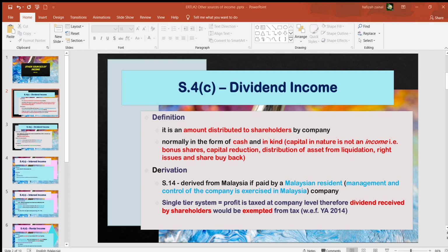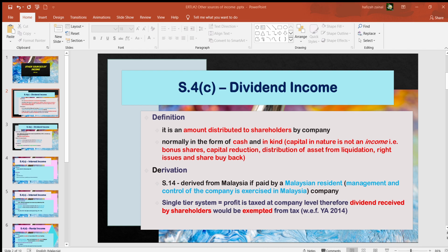So, in a simple way, normally LHDN or the income tax authority will look at where the annual general meeting is held. If the annual general meeting of the company is held in Malaysia, therefore on that basis, you can be considered as a Malaysian resident company. So during that meeting, you declare dividend. Therefore, that dividend is deemed to be derived from a Malaysian company. Okay, so it will be considered as a Malaysian source.